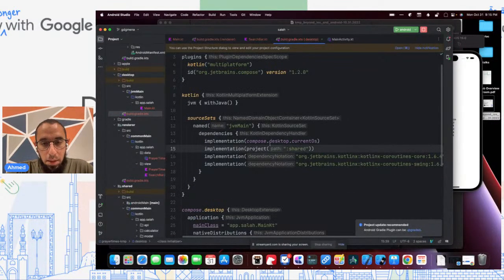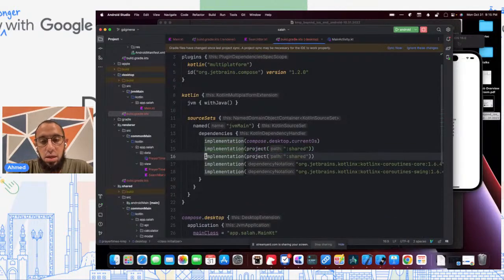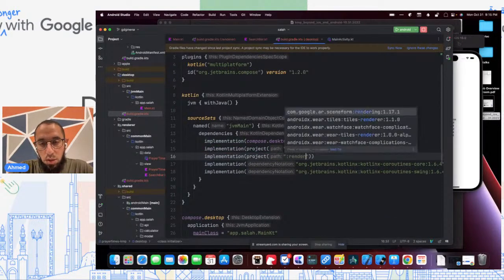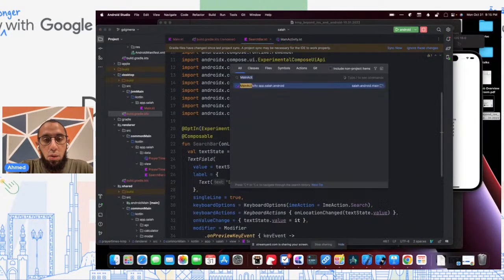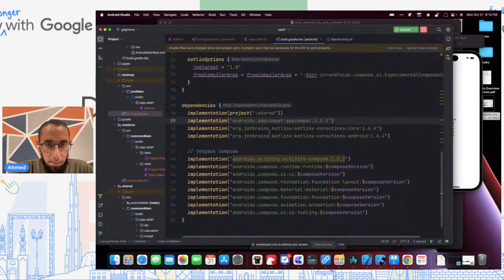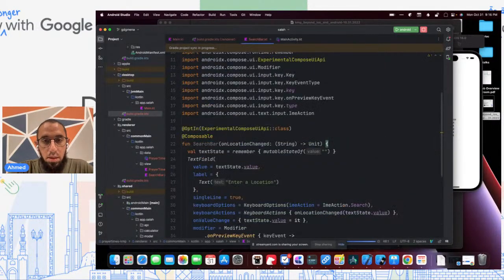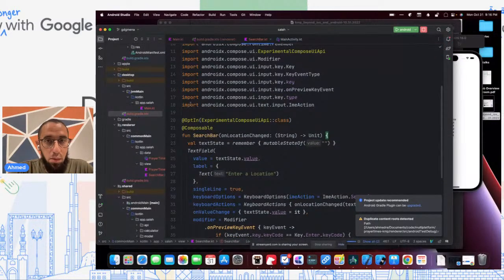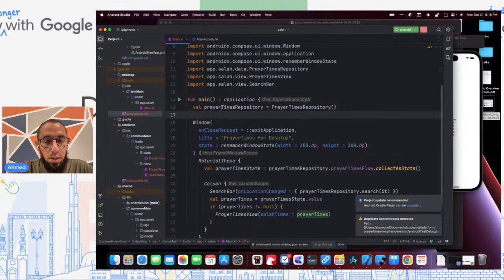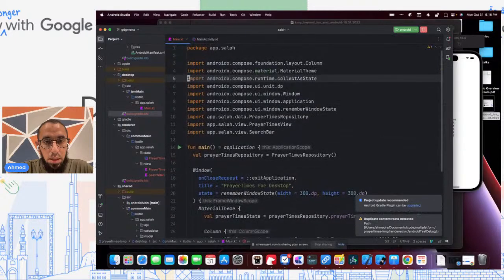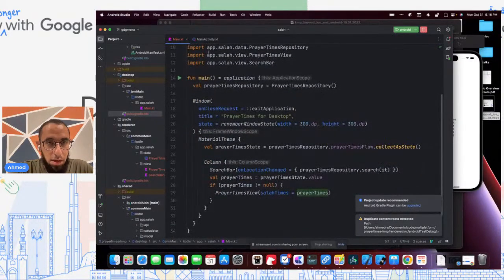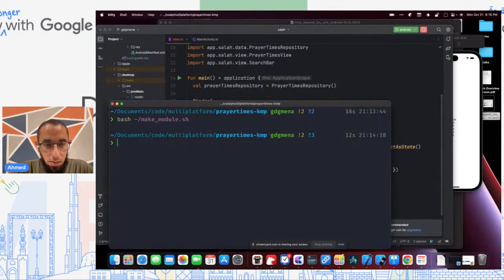I can go back to desktop, and in addition to implementing the shared project, I can also share the renderer. And I'll also open the Android one and do the same thing. And we'll sync. Then we'll go back to our main class, and we see that everything theoretically is being read. So let's try to run it now again and see if it works.